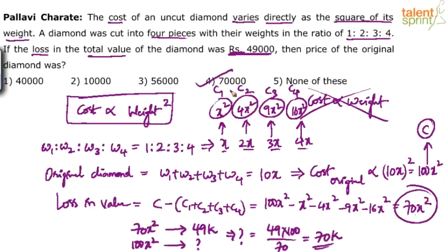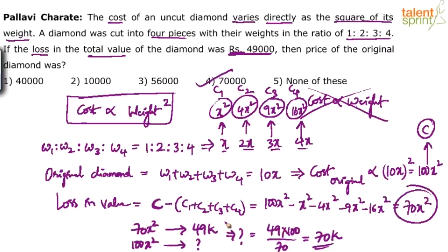The loss in the value is nothing but the original diamond's cost minus the sum of the costs of the individual pieces. Since the costs are proportional to weight squared, we have taken 100x squared minus x squared minus 4x squared minus 9x squared minus 16x squared, which comes out to be 70x squared. This 70x squared is giving us 49,000. The original diamond is 100x squared. That will give us what? Cross multiply to get the answer.